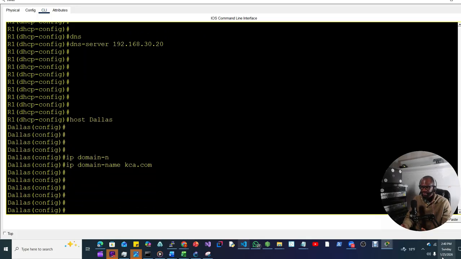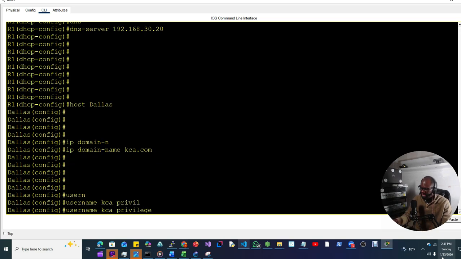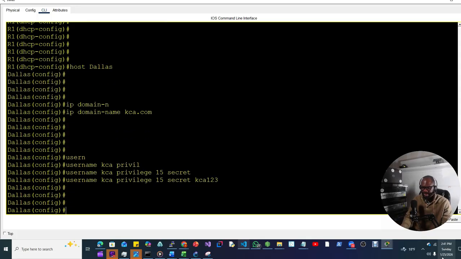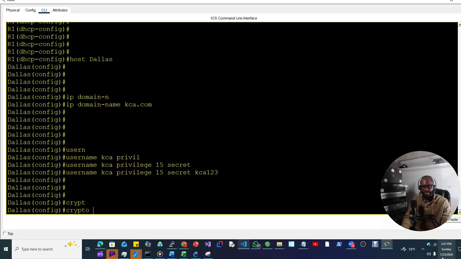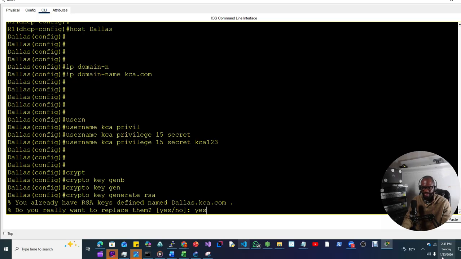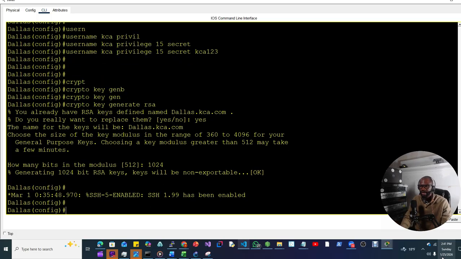Then we need to create a username: username KCA privilege 15, full privilege, secret KCA123. Then we need to create what we call the crypto key: crypto key generate rsa. Yes, 1024.